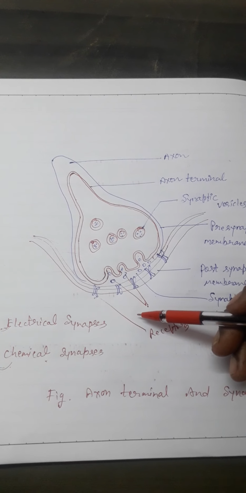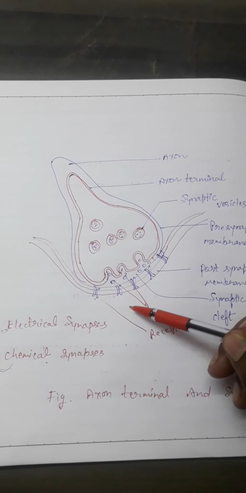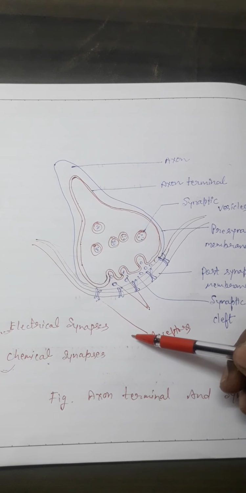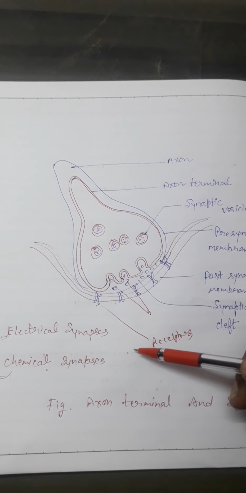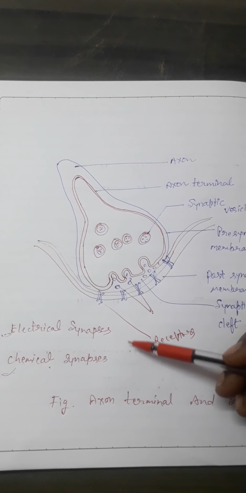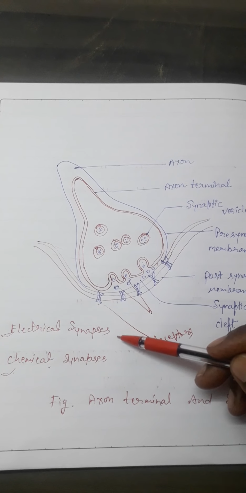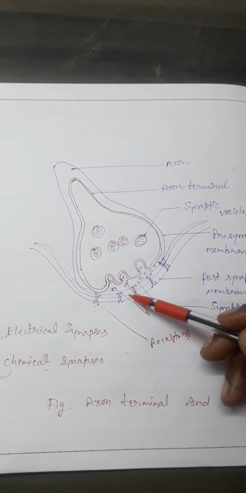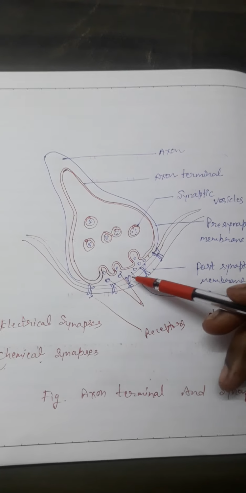Here, transmission of an impulse across an electrical synapse is very similar to impulse conduction along a single axon. Impulse transmission across an electrical synapse is always faster than across a chemical synapse,